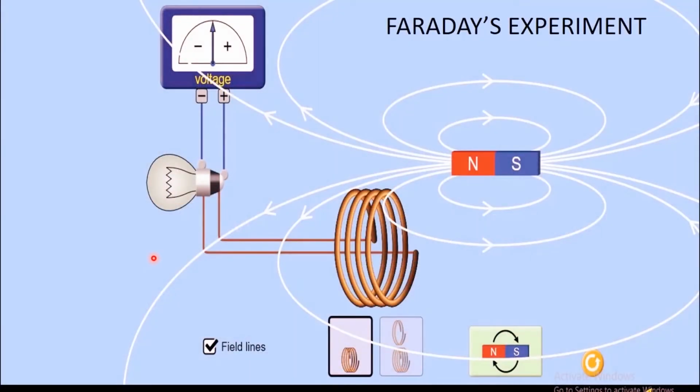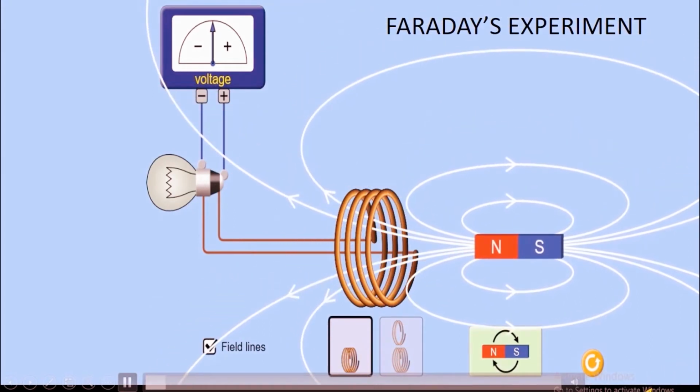This is the experiment conducted by Faraday. In the experimental setup, there is a coil, a lamp and a galvanometer. The galvanometer indicates the presence of electric current in the circuit. There is a bar magnet and the white lines indicate the magnetic lines of force. Whenever the bar magnet is inserted in the coil, an electromotive force is generated and therefore an electric current is produced in the circuit. Let us see about the experiment.